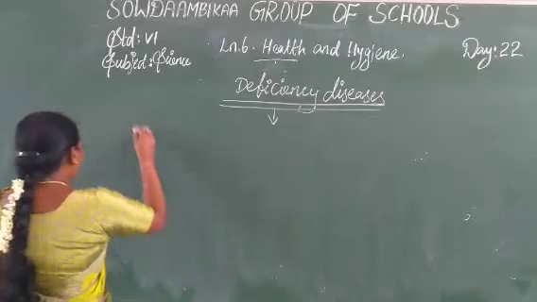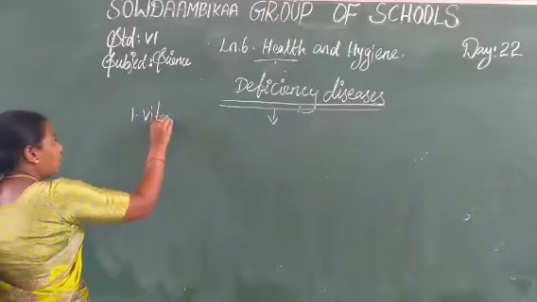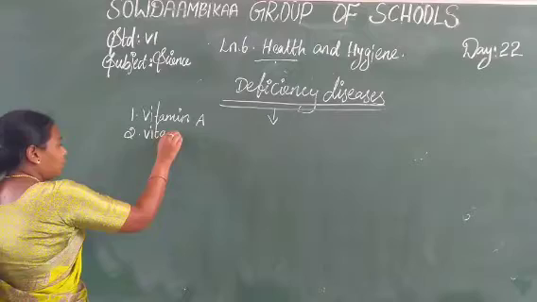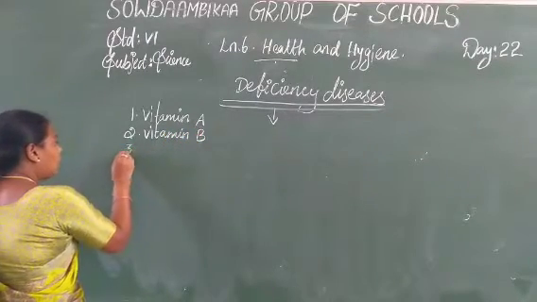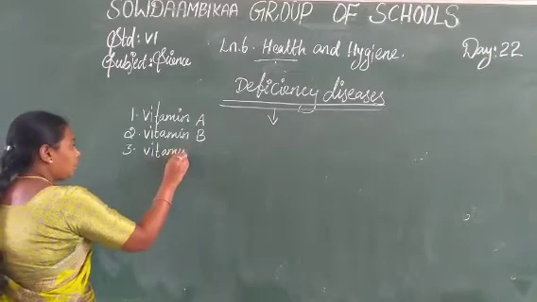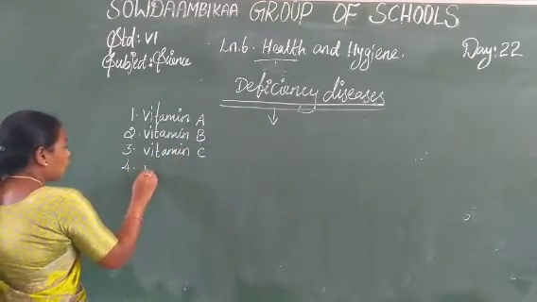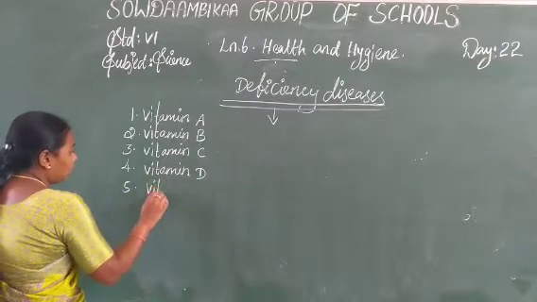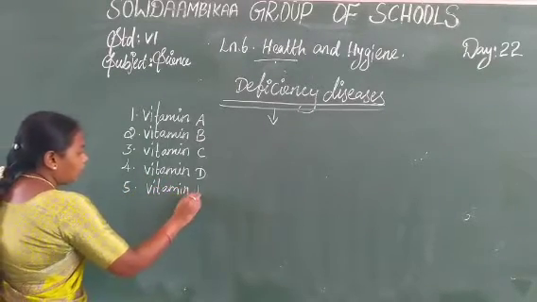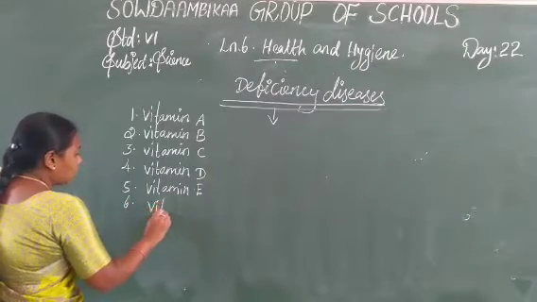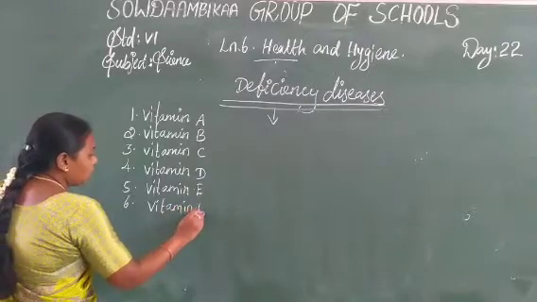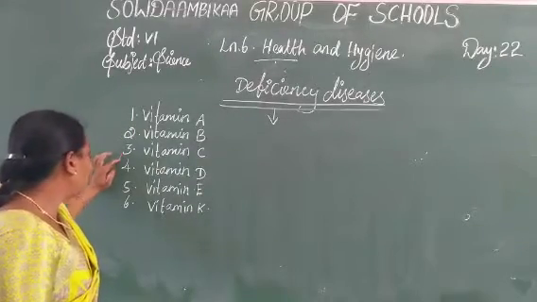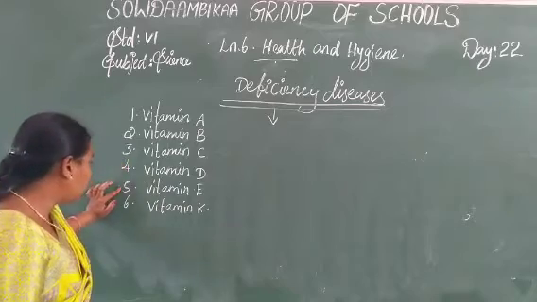Now see the vitamins. Vitamin A, vitamin B, then the third one, vitamin C. The fourth one, vitamin D. The fifth one, vitamin E. The sixth one, vitamin K. These are the vitamin deficiency diseases.